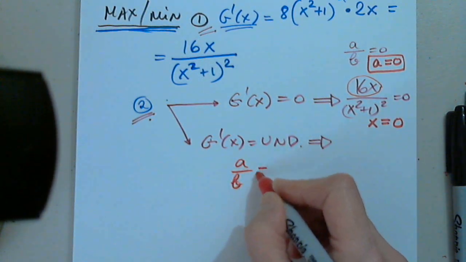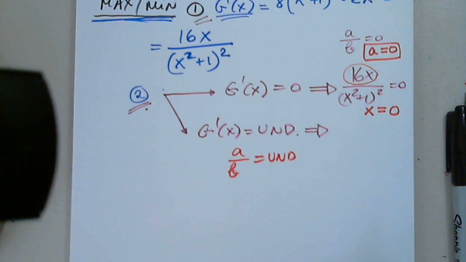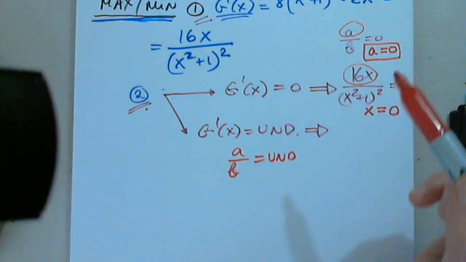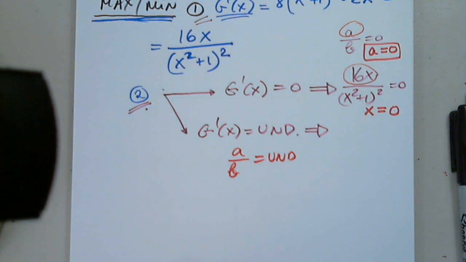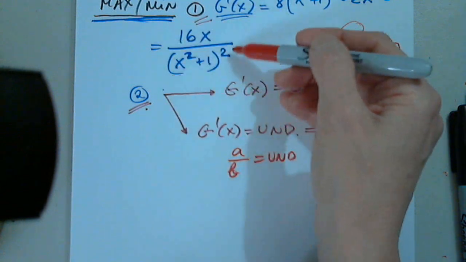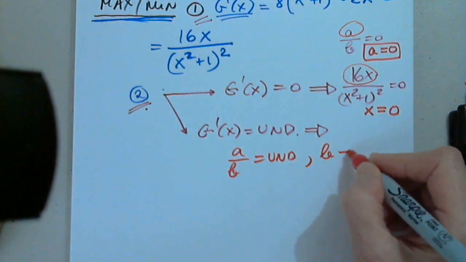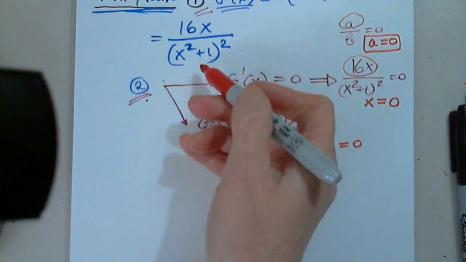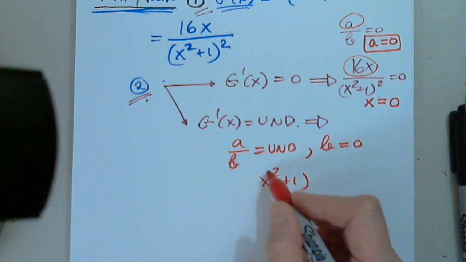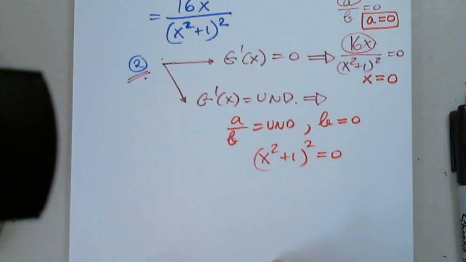Now let's analyze when the fraction is undefined. We analyzed when it's 0: when the numerator is 0. When is a fraction undefined? Because this is a fraction, that's why we're talking about fractions. When the denominator is 0. Very good. When b is 0. Awesome. So x squared plus 1 squared equals 0. Is it possible?